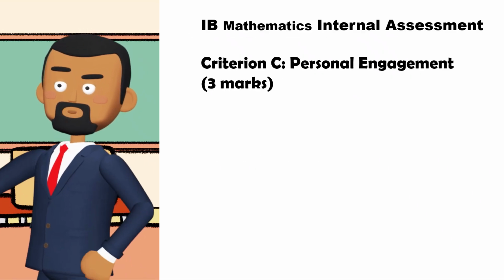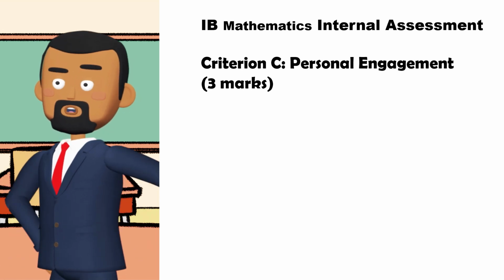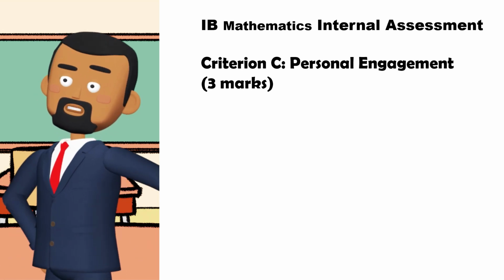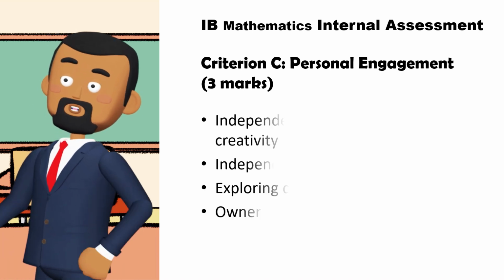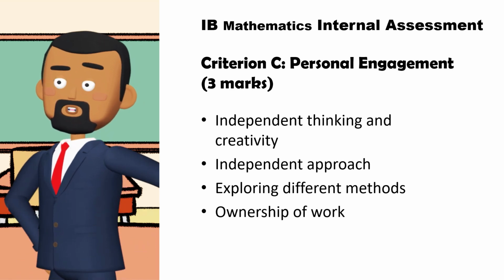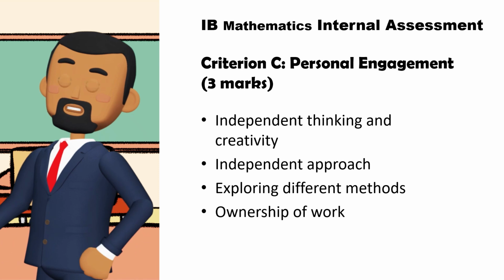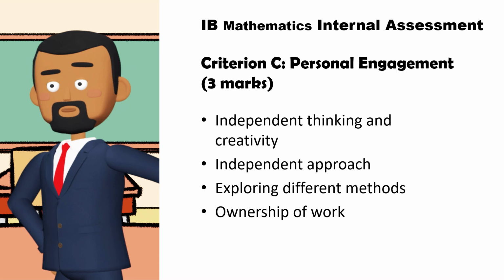Criterion C, Personal Engagement, 3 marks. This criterion measures the student's individual involvement and originality in the exploration. It is not about the topic itself, but how the student approaches it. Evidence includes independent thinking, creative approaches, making choices and methods, or exploring different perspectives. Moderators check whether the work goes beyond textbook examples and shows that the student has taken ownership of the investigation.